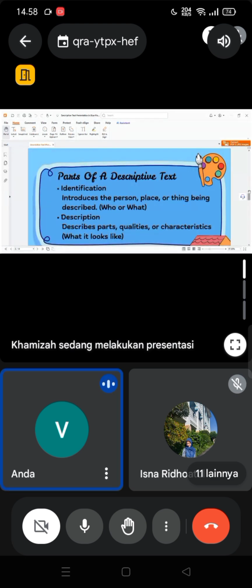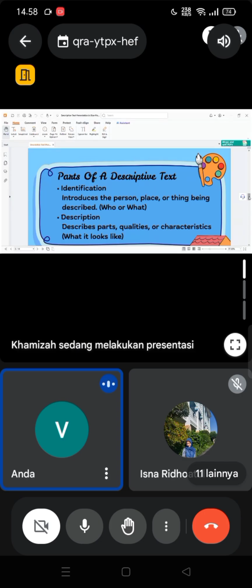And then let's move to the generic structure of this descriptive text. There are two generic structures. There are identification and then description. This identification introduces the person, place, or thing being described. So, in identification is placed what you want to describe, like who or what you want to describe.